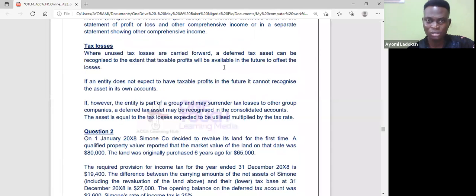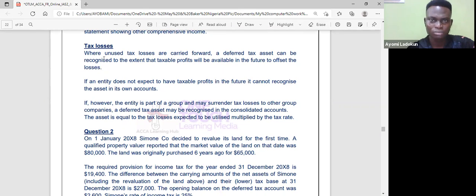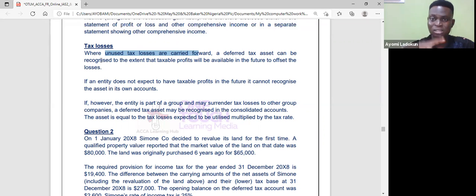so let's look at tax losses. What's the meaning of tax losses? If I make a loss in a particular year, I won't pay tax, right? But I can use that loss to reduce my tax when I start making profit. Is that okay? Now, what the standard is saying is, where unused tax losses are carried forward, a deferred tax asset can be recognized. Remember, a deferred tax asset is an example of a deductible temporary difference. So I can deduct, to the extent of the taxable profit that will be available in the future to offset the losses.